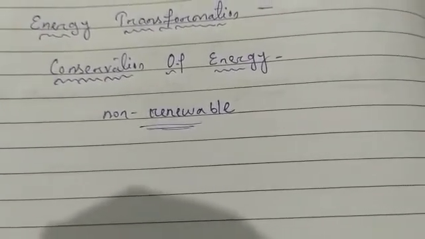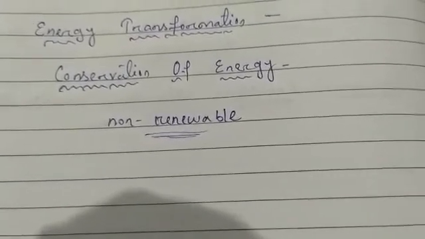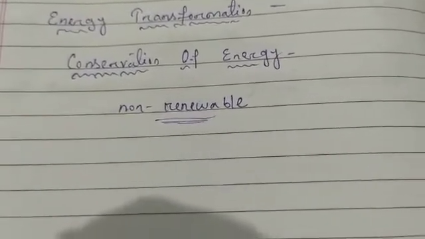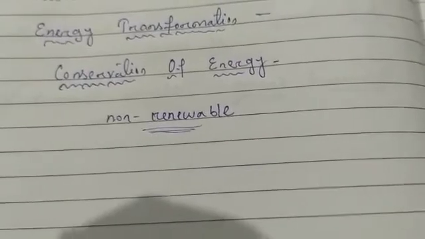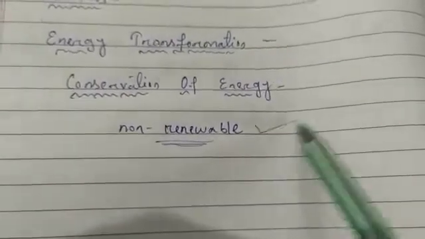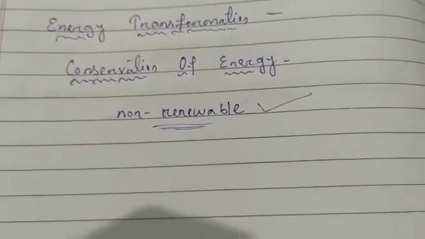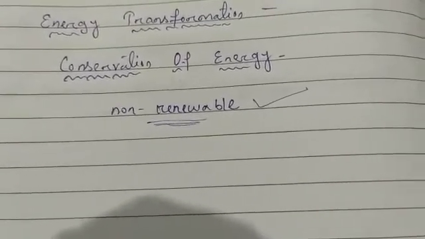So we must learn to preserve the available sources of energy. We should use fossil fuels economically. We should not waste electricity and fuels, because once coal and petroleum are over, they need millions and millions of years to form again. These are non-renewable sources of energy, meaning their stock is limited. So we must find alternative sources of energy. We must make use of renewable sources.